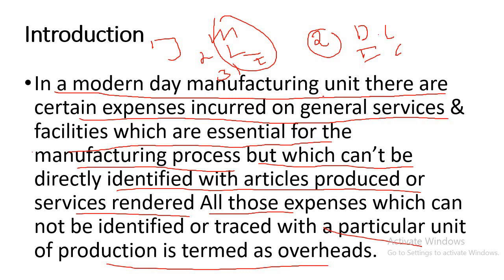It is a group of expenses which are not identifiable with the cost unit but are included for the manufacturing and selling activities of the organization, and can be apportioned and absorbed by the cost unit. This is called overhead.